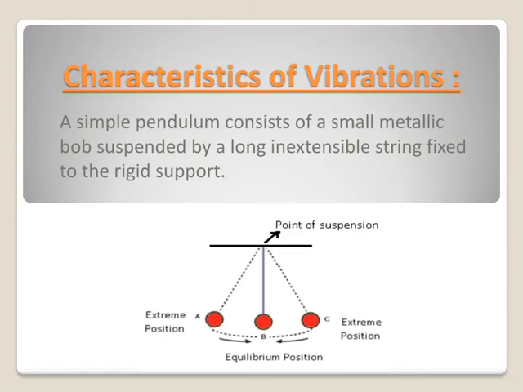And in this figure there are three positions of the pendulum bob. A position is the extreme position, B position is the mean or central position, and C is the another extreme position.